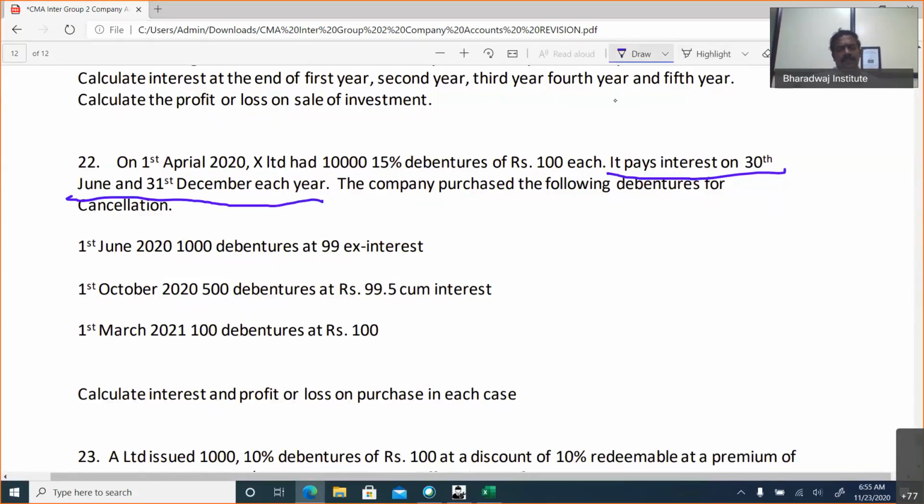The company purchased debentures for cancellation. On 1st June, they are purchasing at the rate of 99 ex-interest. On 1st October, they are paying 99.5 cum-interest. On 1st March purchase, is it ex-interest or cum-interest? Not specified, so we have to assume. They ask you to calculate interest and profit or loss for purchase in each case. So probably 2 marks for each question, three questions, so 6 marks. This can be tested in exam.